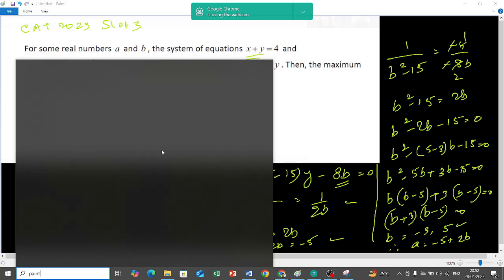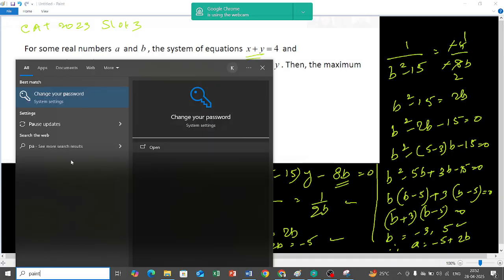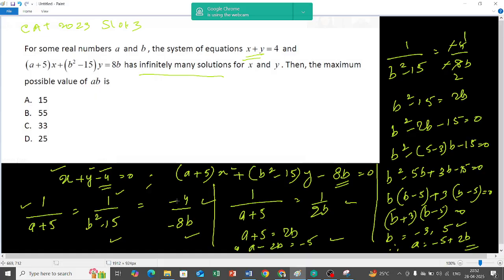Yes, sir. So see, I have got two values of b, that is -3 and 5, and also I got this equation of a and b, which is a equals -5 plus 2b.